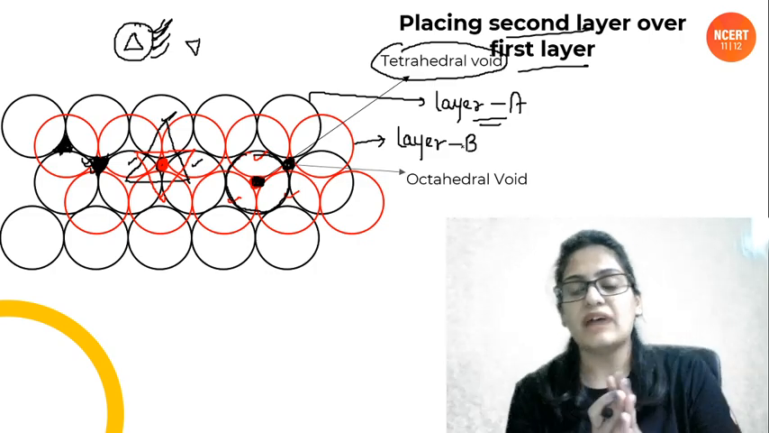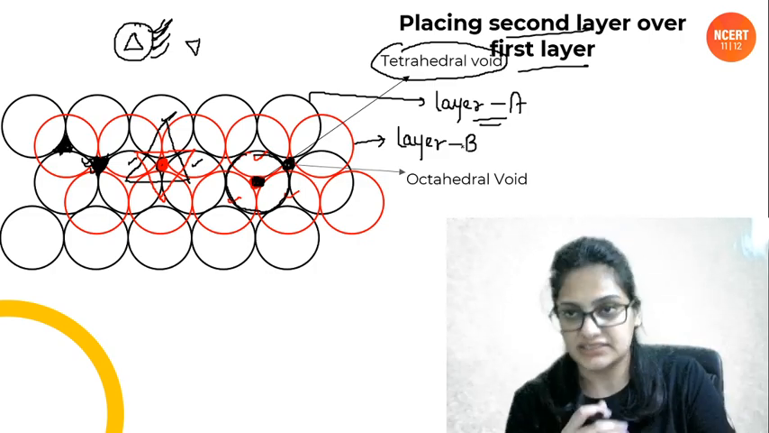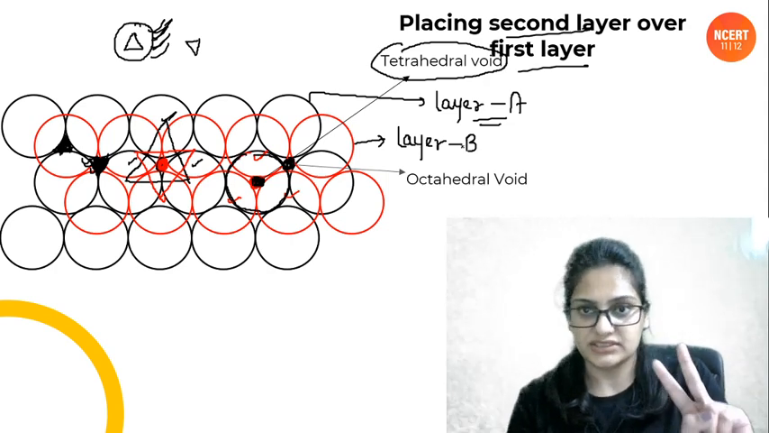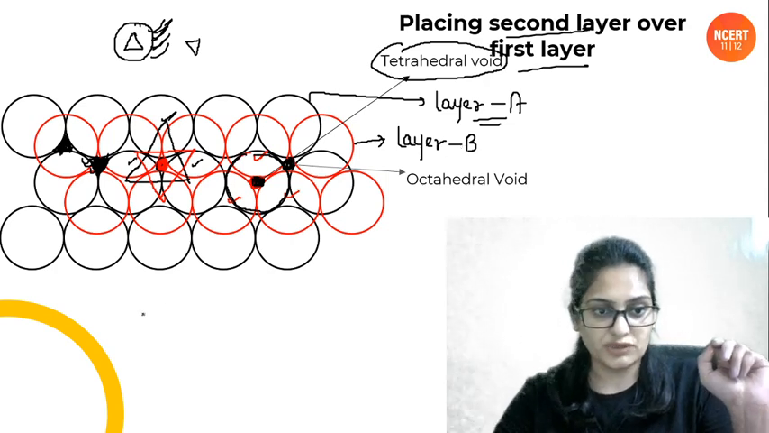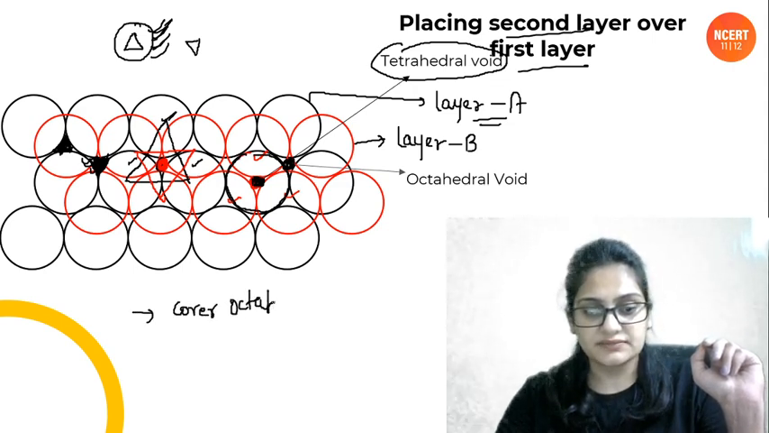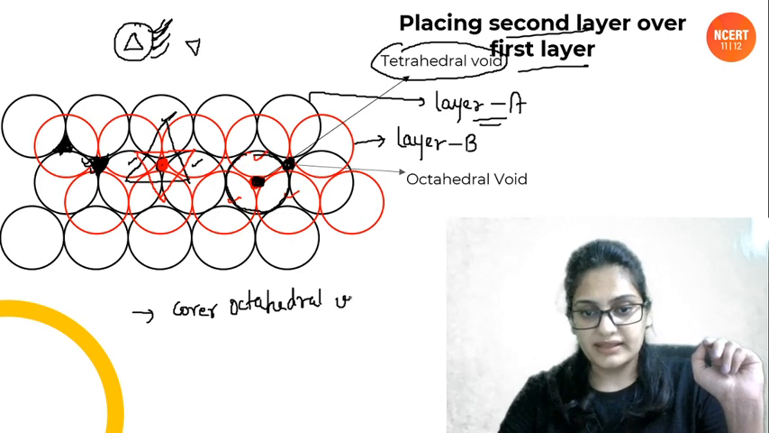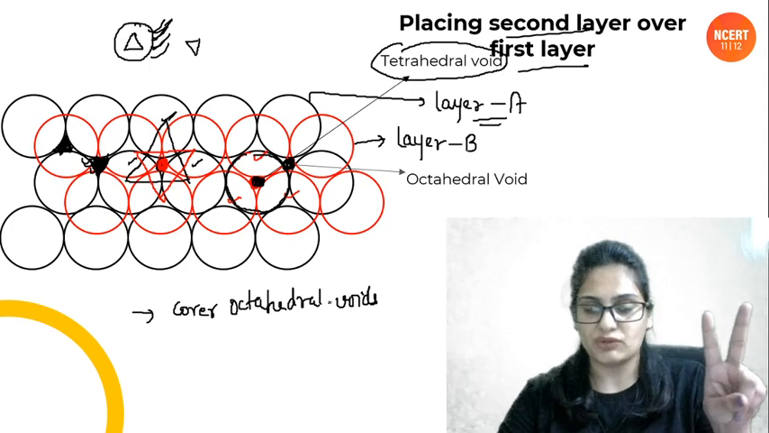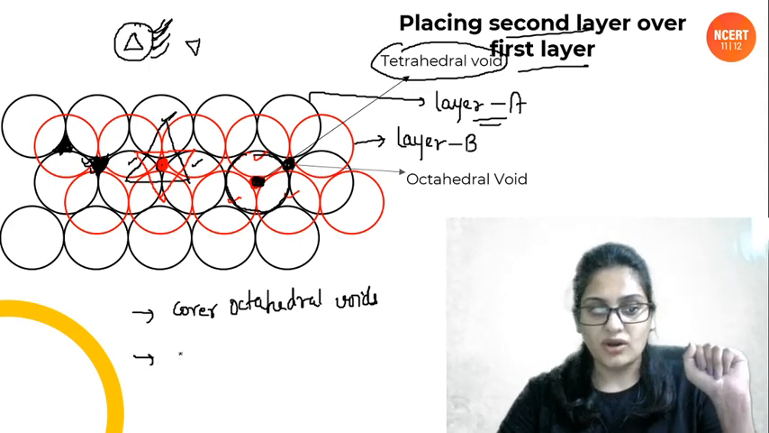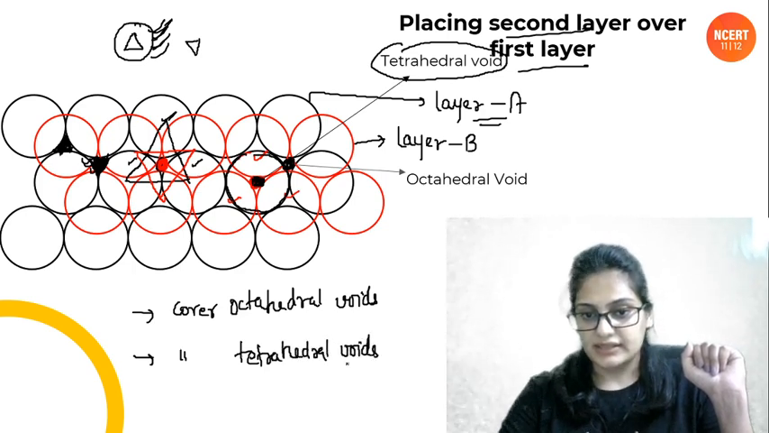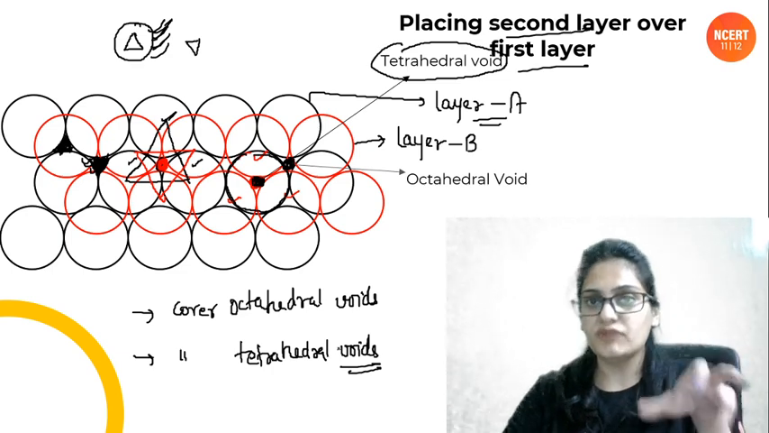Now suppose we have to form another layer, that is layer C. For placing layer C, na, we have two kinds of positions. ठीक है, what are those positions? First of all, either you can cover the octahedral voids, ठीक है, that I just showed you after 2 layers. After placing 2 layers, we are getting 2 types of voids, tetrahedral and octahedral. Or you can cover tetrahedral voids. ठीक है, so we will be doing both of them one by one.